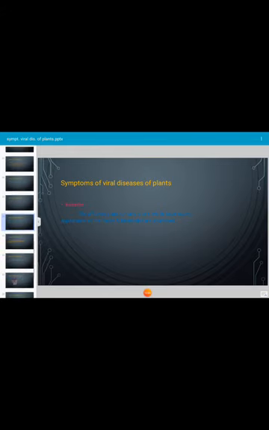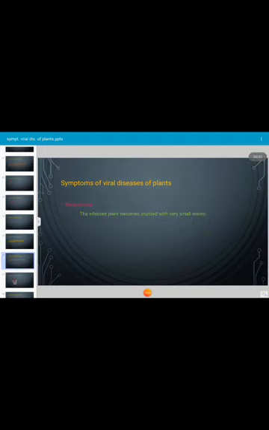Next, stenosis or small leaf. These are also symptoms which are caused by a viral pathogen. The characteristic features of stenosis symptoms are that the infected plant shows great reduction in size of leaves and size of stem, and the flower becomes very small with a non-functional ovary. Stenosis of cotton plant is caused due to infection of a pathogenic virus.